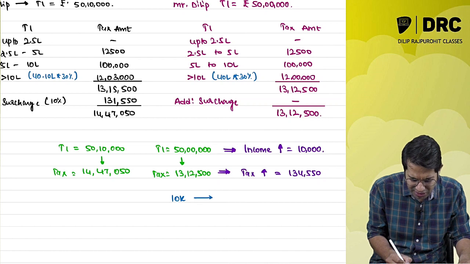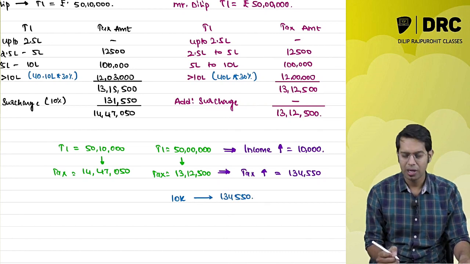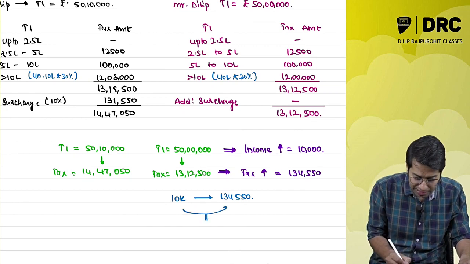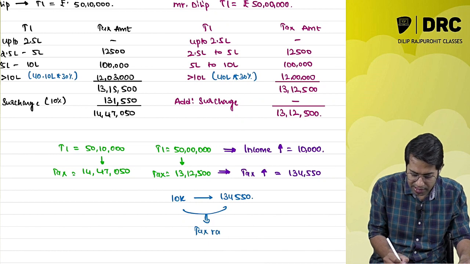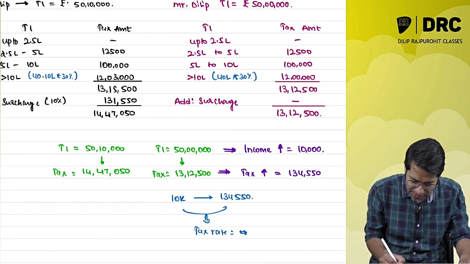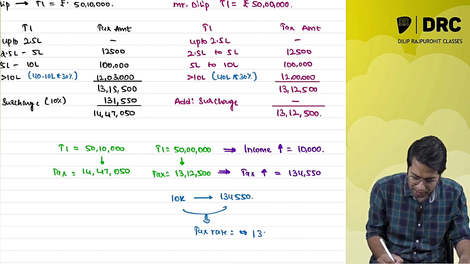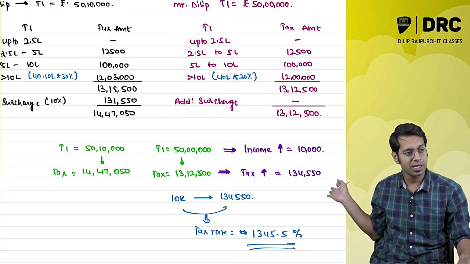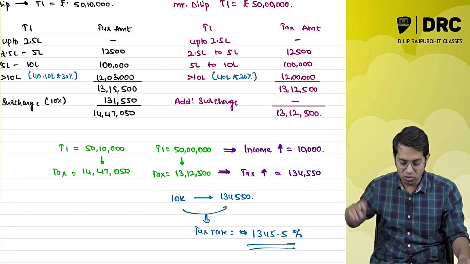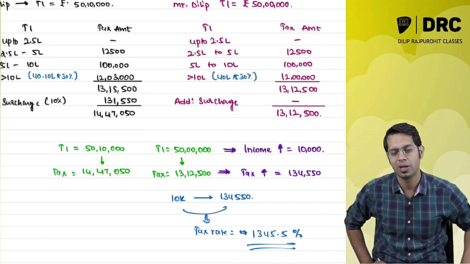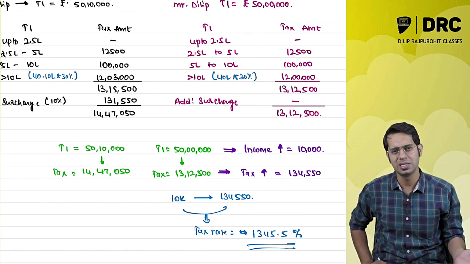But on the 10,000, you are collecting a tax of 1,34,550 rupees, which is roughly, if you see the tax rate on this 10,000, the tax rate comes to 1,345%. 1,345% tax you are paying. What nonsense is this?